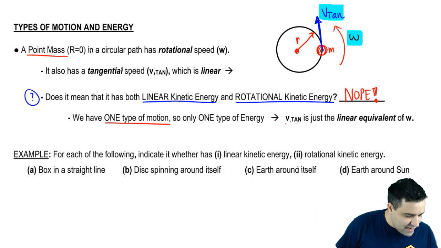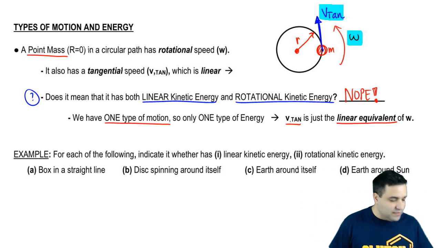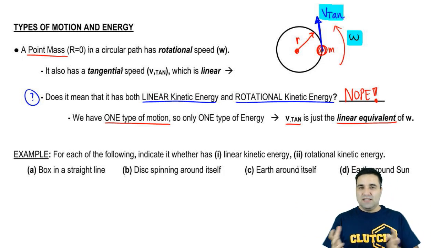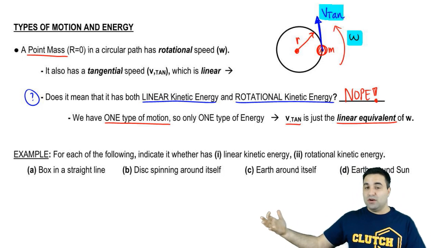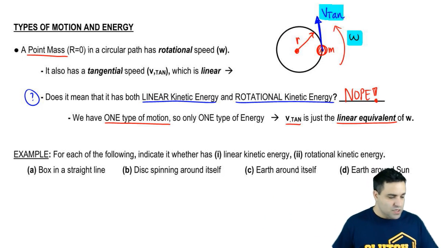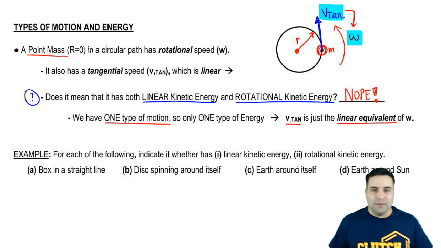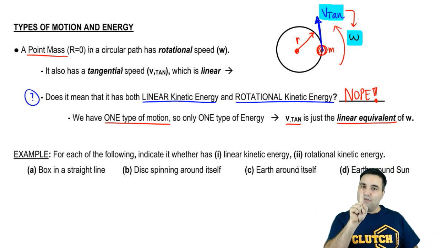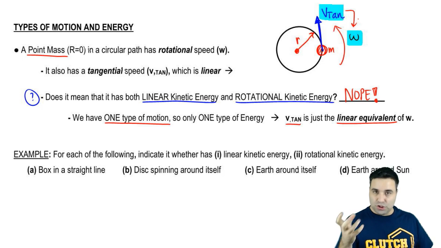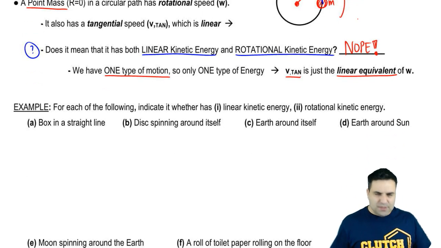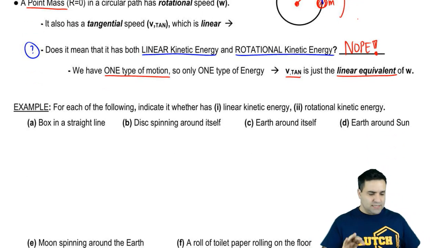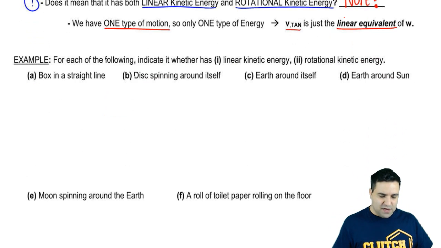V tan is just the linear equivalent of w. Think of it as like a mirror image, right? If you look at a mirror, there aren't two of you. The mirror is just a reflection of you. So v tan is just the linear reflection of w, but there's only one velocity, only one type of motion, I should say. So if that doesn't make sense yet, that's cool. We're going to do 6 examples, and that's going to cover every possibility.